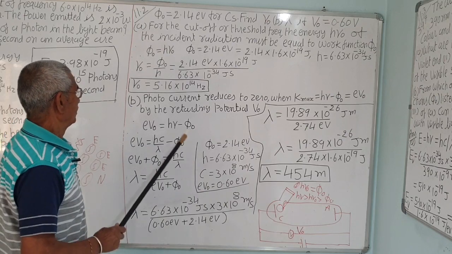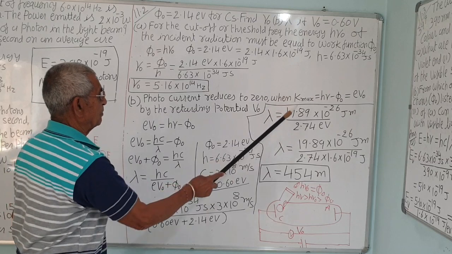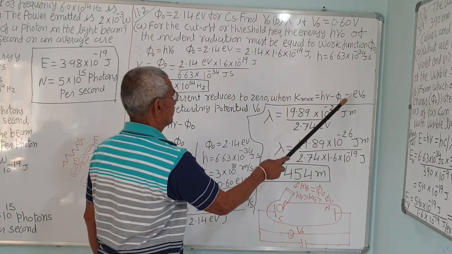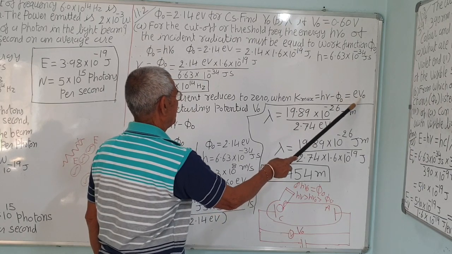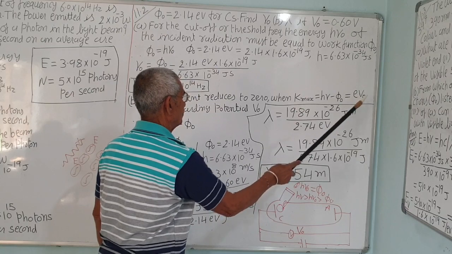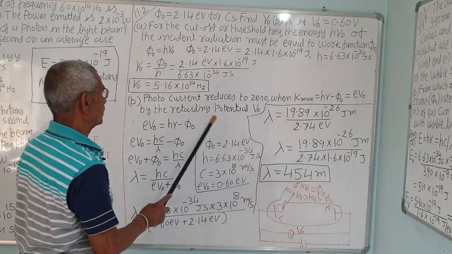The photocurrent reduces to 0 when K maximum is equal to h nu minus phi 0, which is equal to eV0. The maximum kinetic energy will be equal to the stopping potential V0 times e, the retarding potential V0.